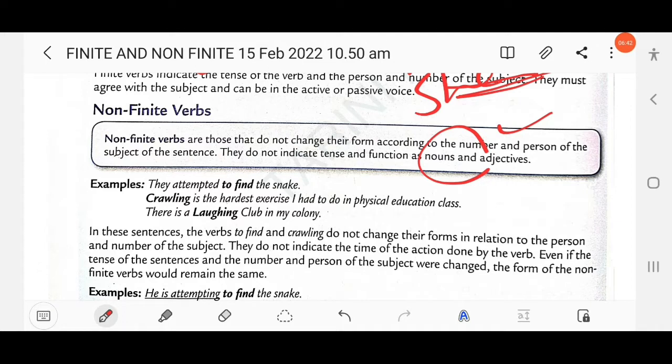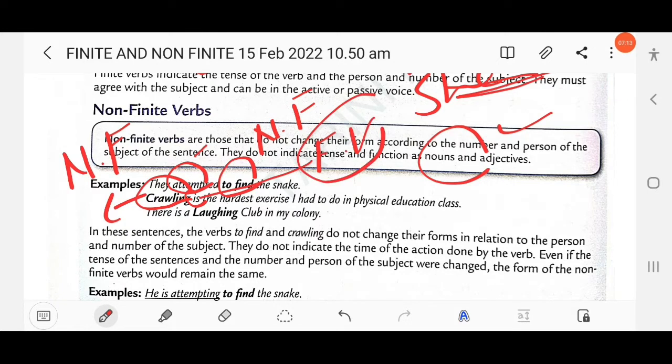Here, they attempted: attempted is a finite verb, but to find is a non-finite verb. Then in the second example, crawling indicates which tense? No tense, so this is also a non-finite verb, and the finite verb is here. Then next year there is a laughing club in my colony. Here the verb is a finite verb, but laughing is a non-finite verb.